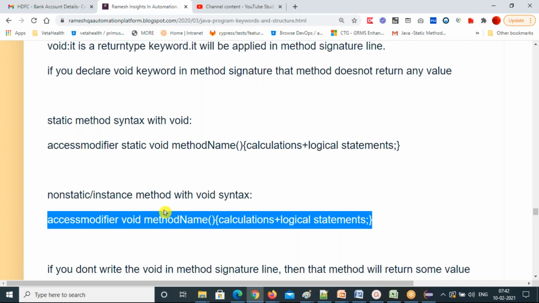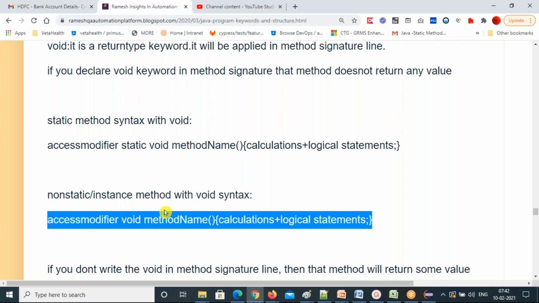The difference is static. If there is a static keyword in the method signature line, that is called a static method. If you have a static keyword in the variable line, you will call that a static variable. Anywhere, this is the funda.